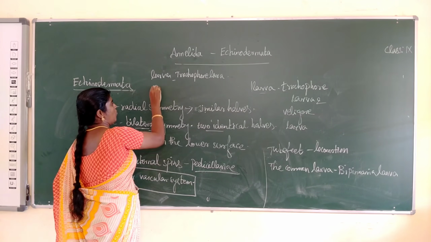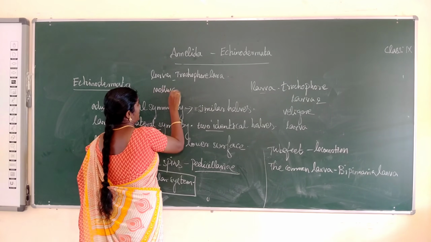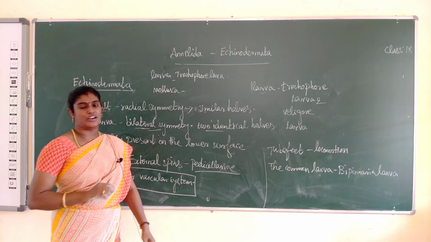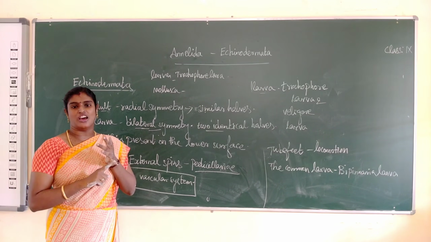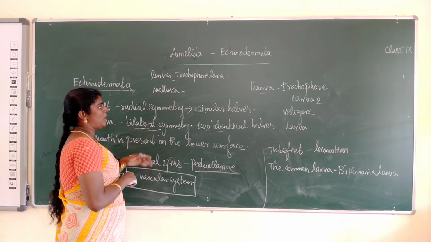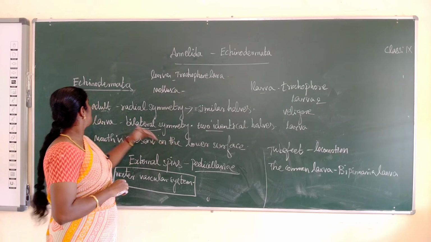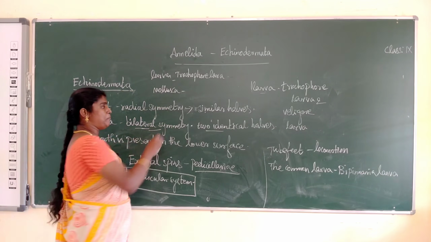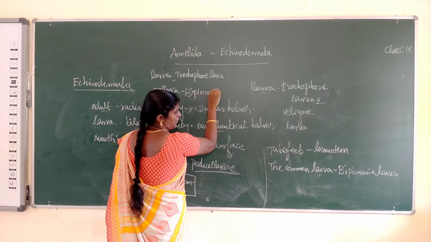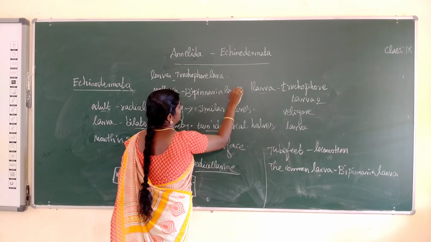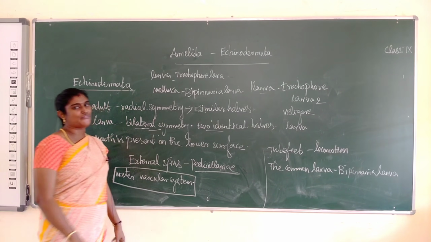So next phylum, Mollusca. Mollusca is a soft bodied animal. What is the larva name? Common larva name, Veliger larva. Okay, so the next and last phylum, Echinodermata, larva Bipinnaria larva. Okay, these are the main important points of the 4 phyla.